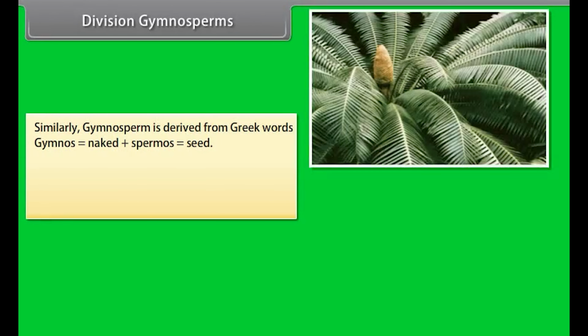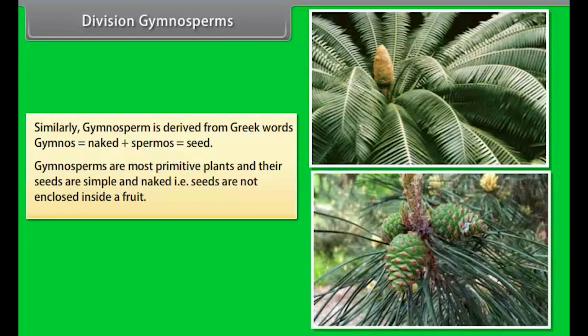Division: Gymnosperms. Similarly, gymnosperm is derived from the Greek words gymnos, which means naked, plus spermos, which means seed. Gymnosperms are the most primitive plants and their seeds are simple and naked, that is, seeds are not enclosed inside a fruit.